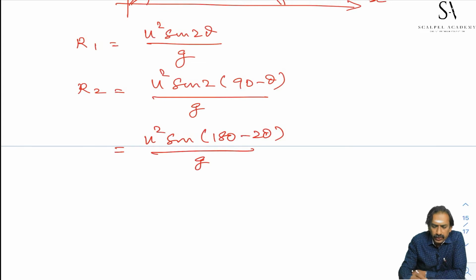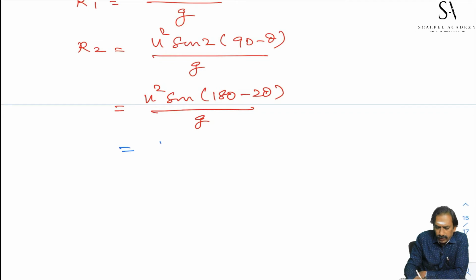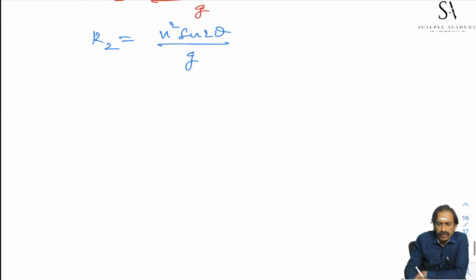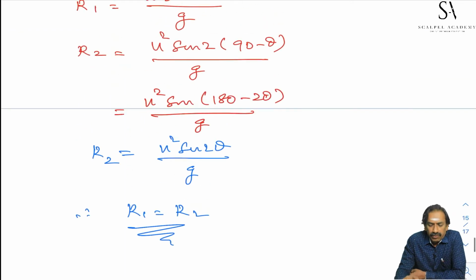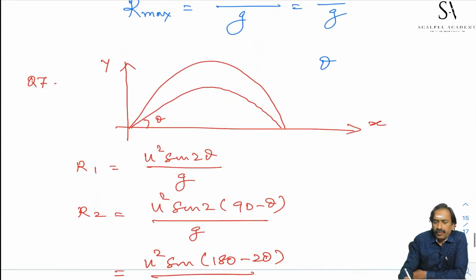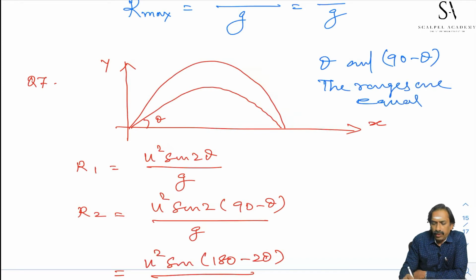Sin 180 minus 2 theta is sin 2 theta, that is equal to u square sin 2 theta by g. R1 and R2 both are equal, therefore R1 is equal to R2, we proved. For an angle of projection theta and 90 minus theta, the ranges are equal.